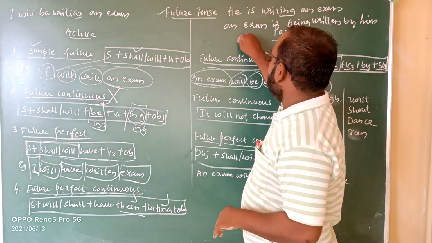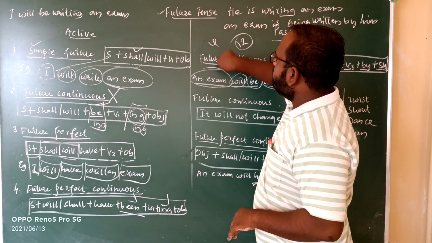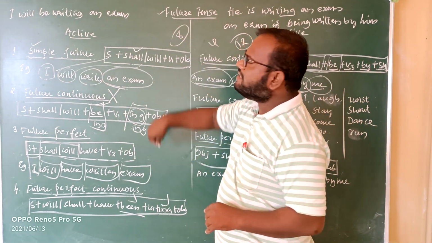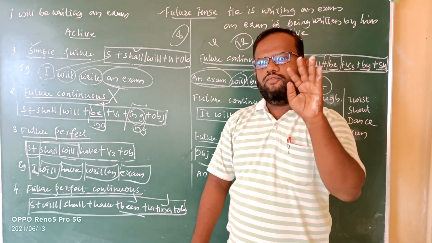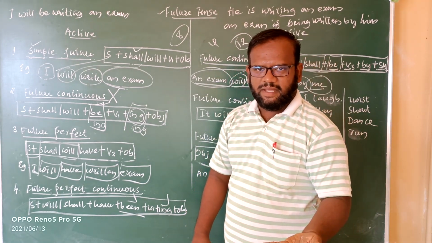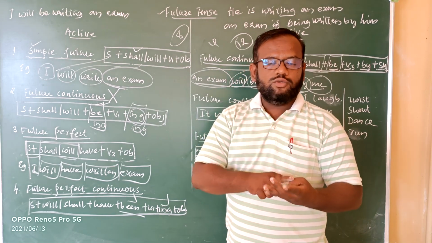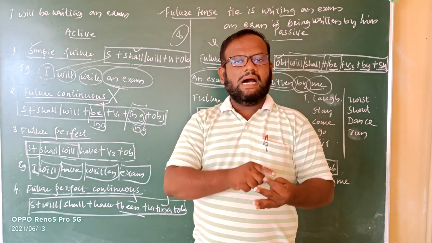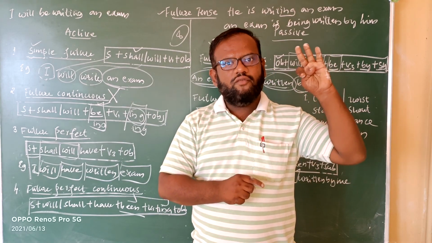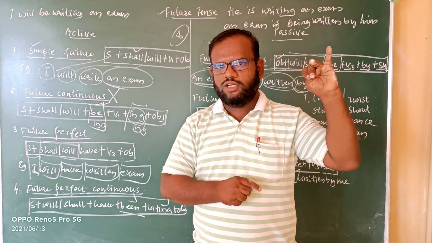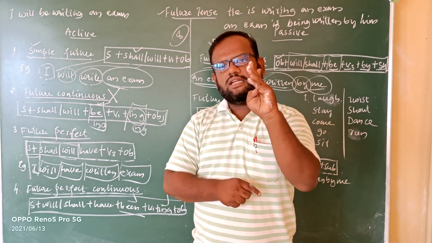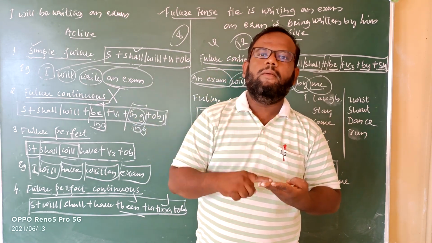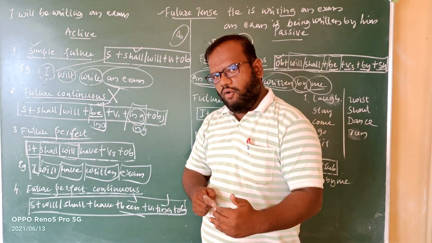Overall, out of 12 tenses, there are 4 tenses which cannot change from active to passive voice, and 8 tenses can change from active to passive voice. The 4 tenses which cannot change, first let me explain to you: present perfect continuous tense, past perfect continuous tense, future continuous tense, future perfect continuous tense. These are the 4 tenses which it is not possible to change from active voice to passive voice.